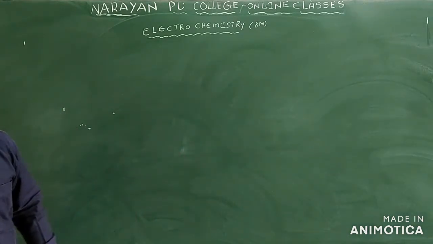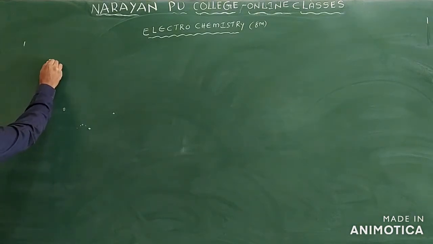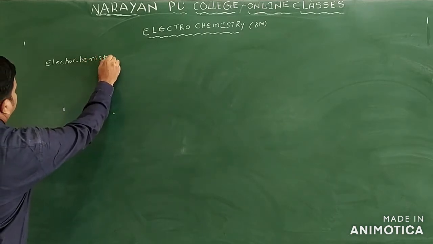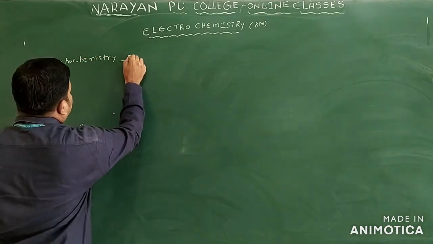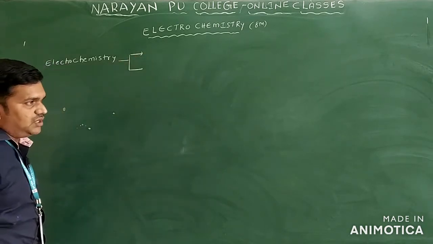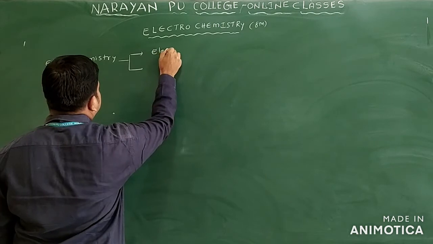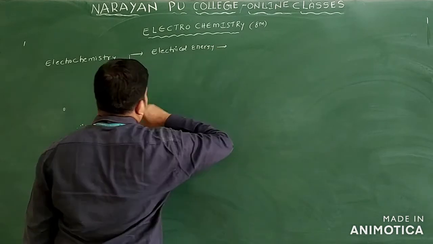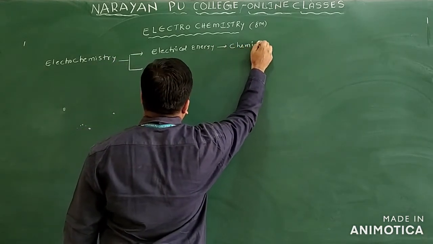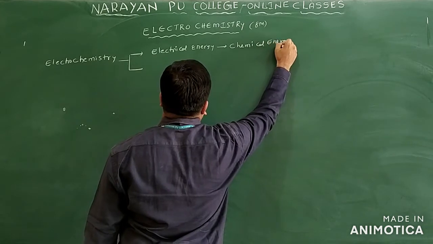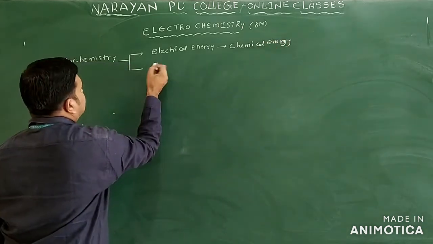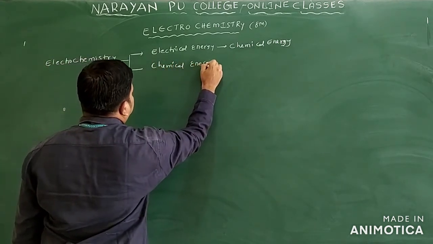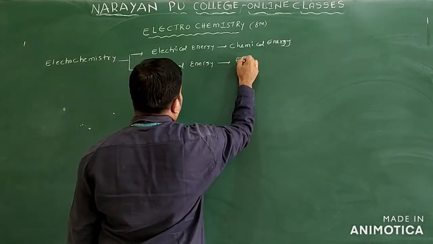Just see, electrochemistry mainly, I already told you, two processes take place. What are they? Electrical energy is converted into chemical energy, and one more: chemical energy is converted into electrical energy.